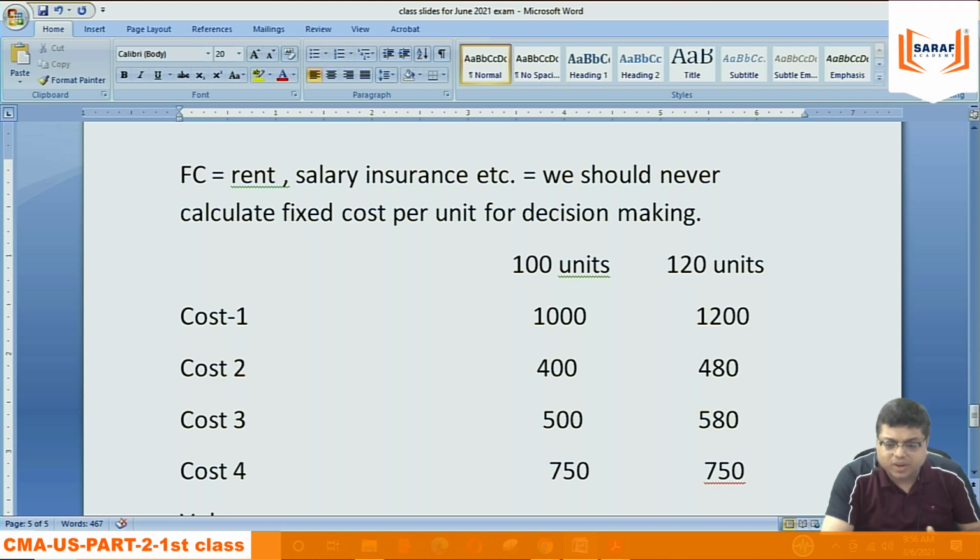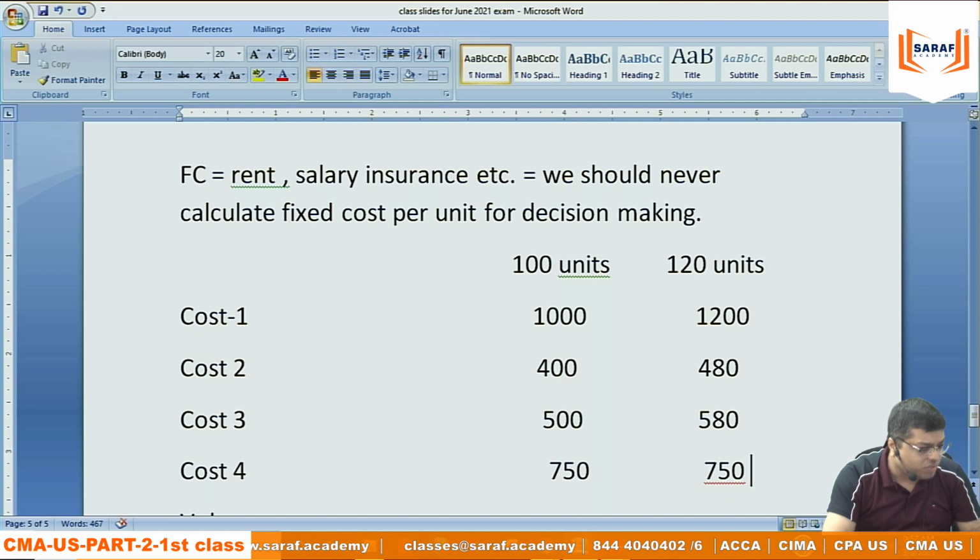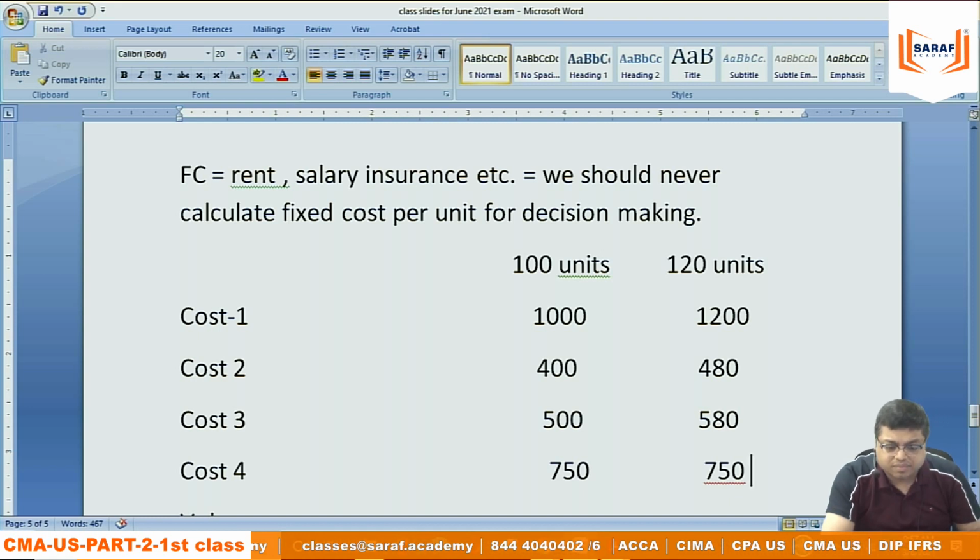Now anybody can say which one is variable, which one is fixed cost in this organization. If they are producing 100 units, then the 4 types of cost are this. If they are going to produce and sell 120 units, each type of cost is going to be this. Then can anybody say which cost is variable, which cost is fixed?